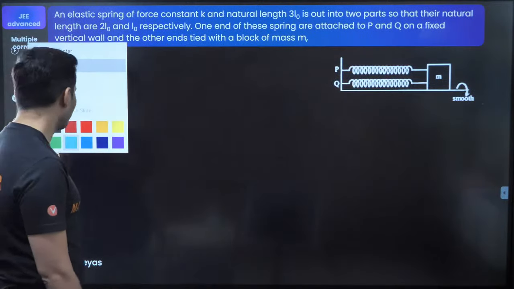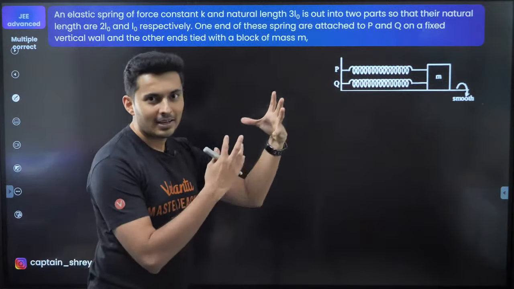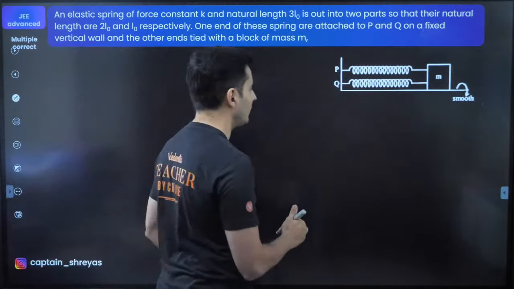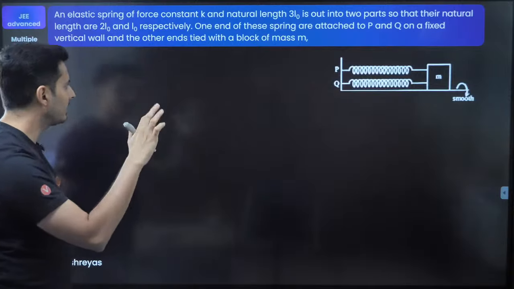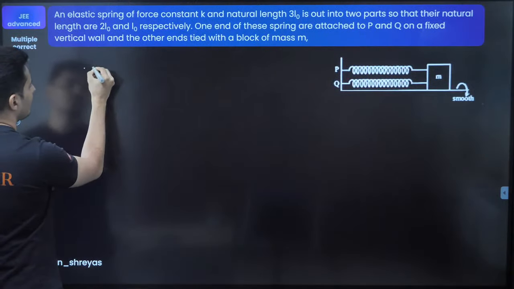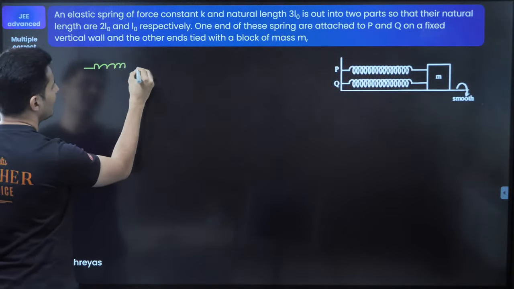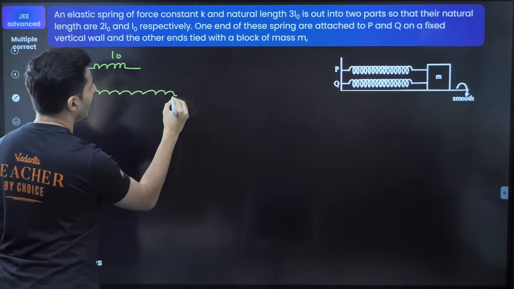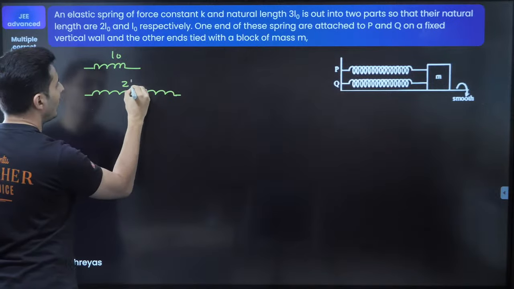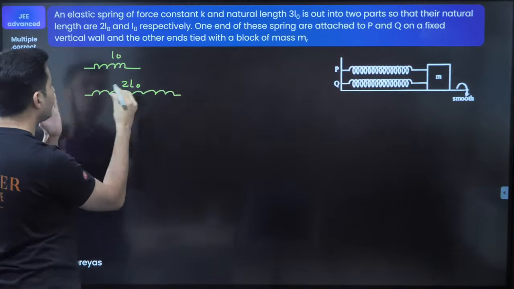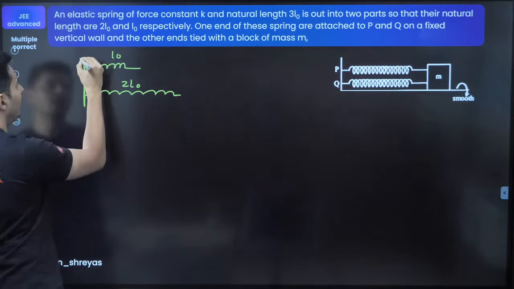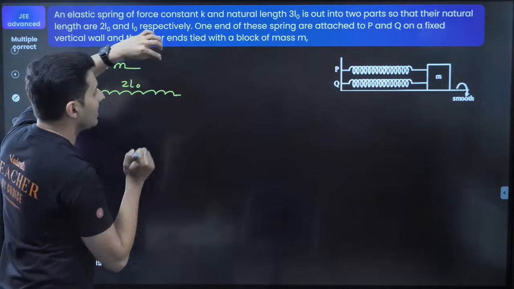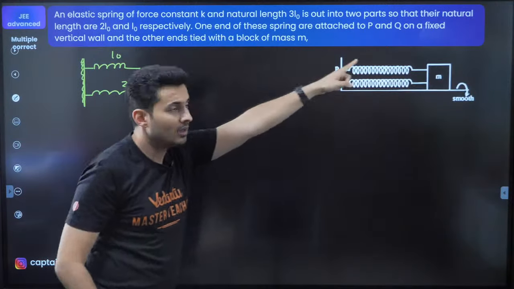Observe carefully. You might probably miss why that thing is actually experiencing two forces. Forget this diagram completely. Just imagine this. Originally, one of the springs has a length of L0. The other spring has a length of 2L0. Now both of them are attached to a wall over here. Now these two ends are connected to this mass.